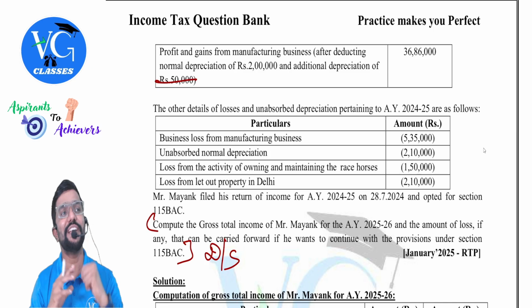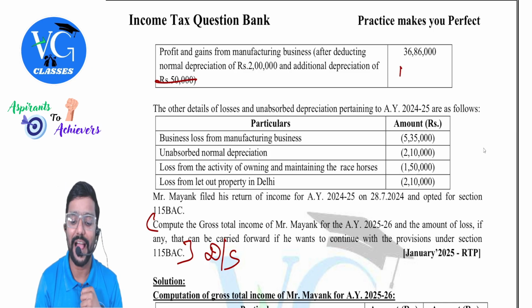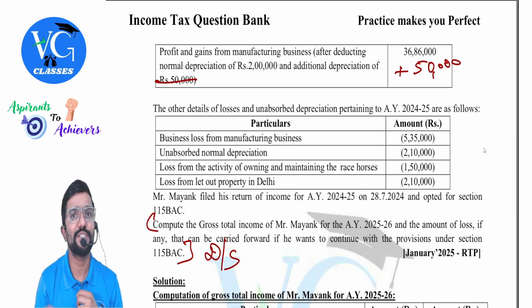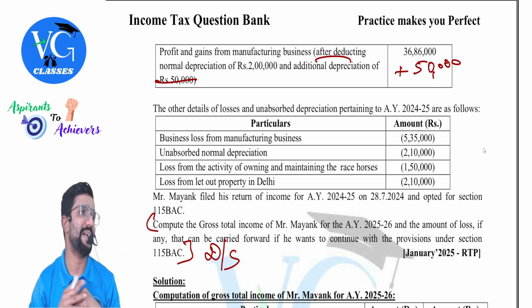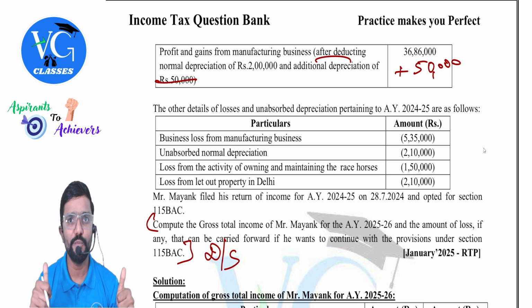Under default regime, additional depreciation is not allowed. So what should I do now? Add it back, because it's already deducted. They have told us the figure after deducting. Normal depreciation is allowed, but additional is not allowed. So what will you do? Add it back. Hope you are getting it.